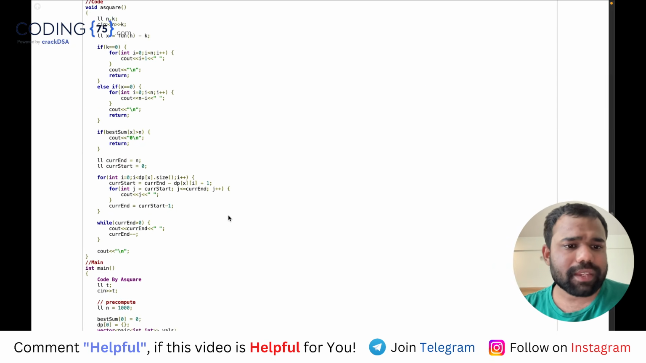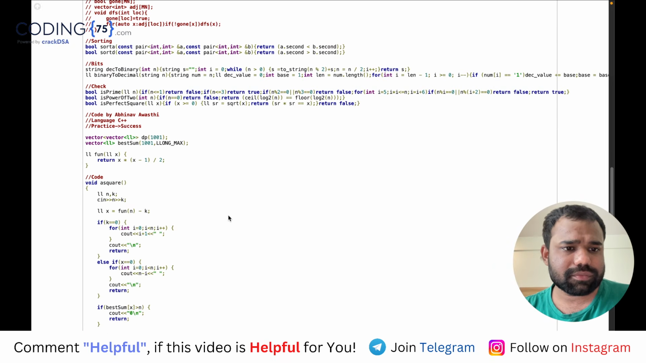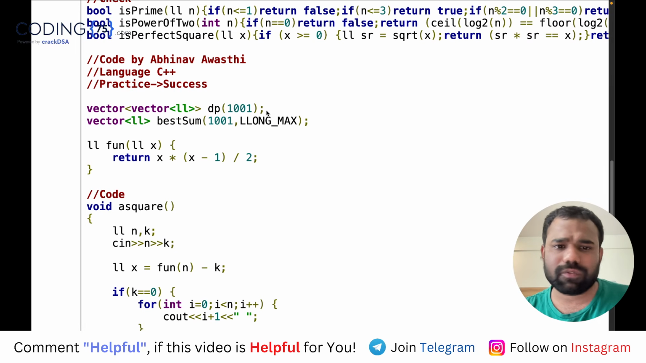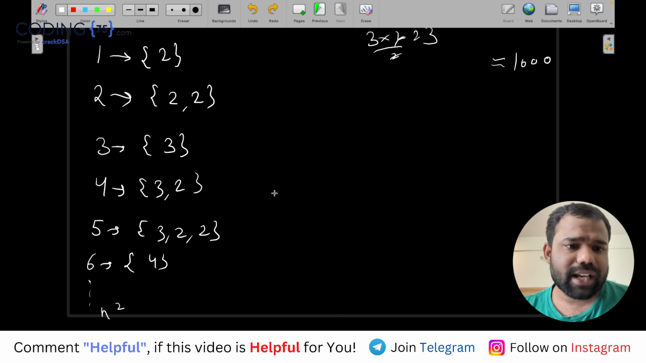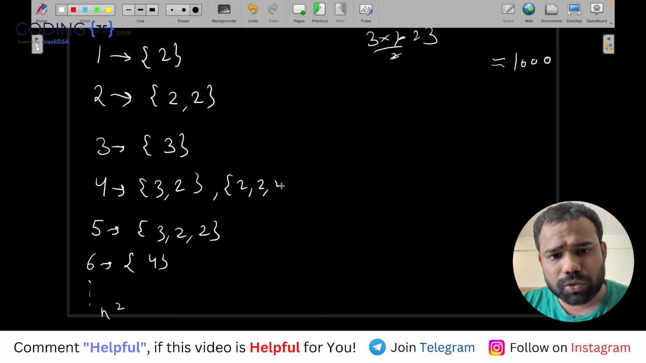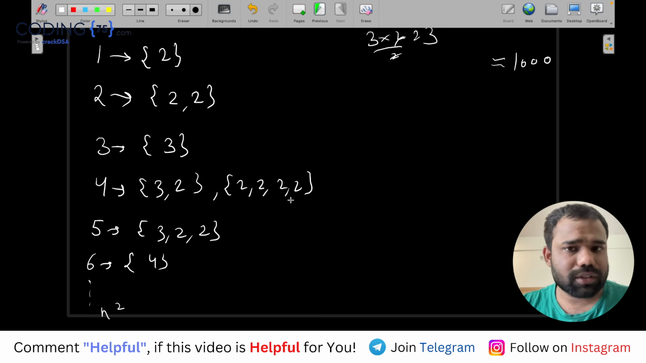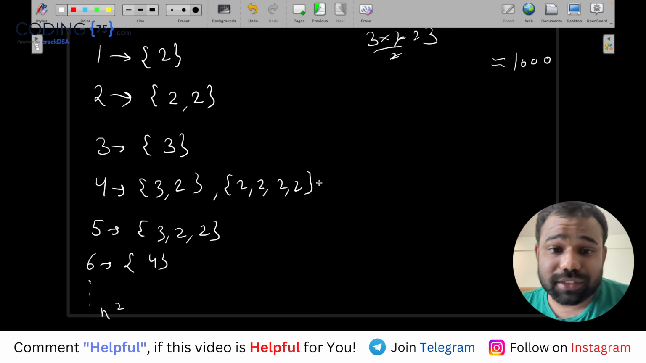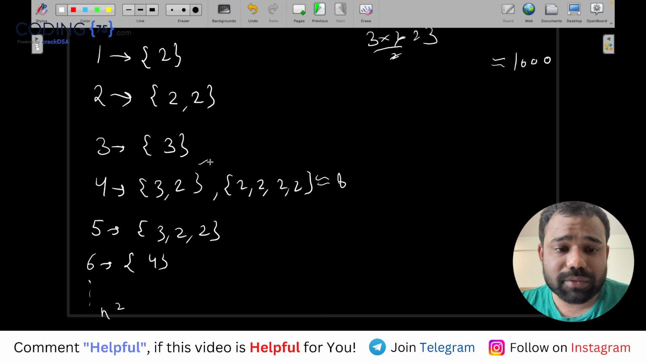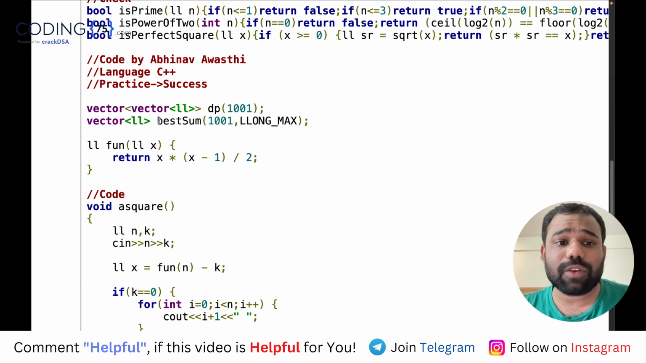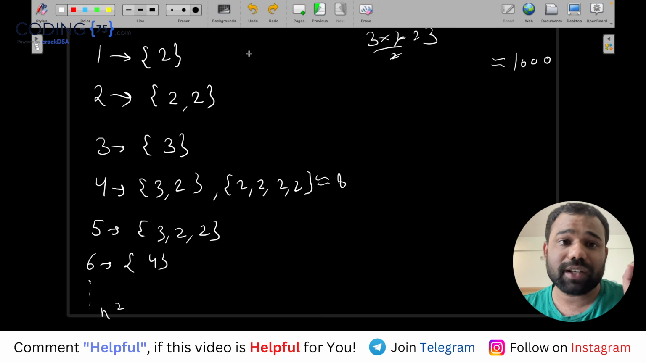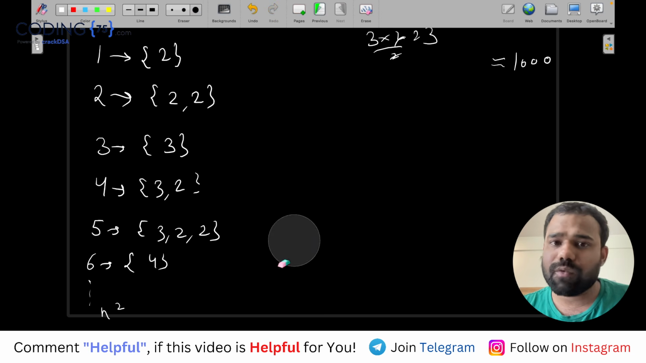So what I did, I created a DP array here of size 1001 and the best sum array. So what's the best sum array? See, guys, as I told you, for this 4, 2, 2, 2, 2 is also an answer. This will also give you 4 subarrays without inversion, but this will sum up to 8 elements, whereas this will sum up to 5 elements. So this best sum will give you the best number of elements possible for a given number of non-inversion subarrays that we want.